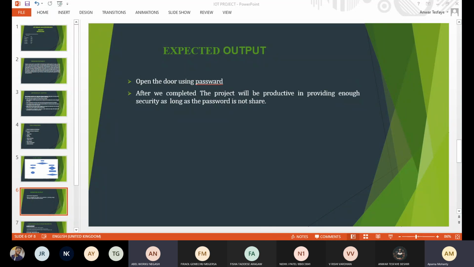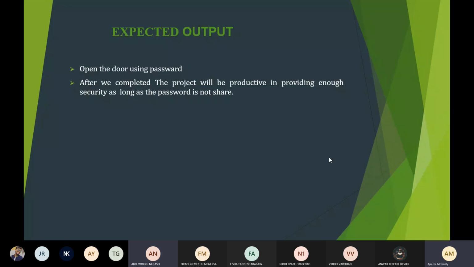The expected output is because we give the inputs and some instructions to the program. After we complete the project, it will be productive, with enough security, as long as the password is not shared. Because we didn't share the password, no one is allowed to use that password. So our information and household are safe.